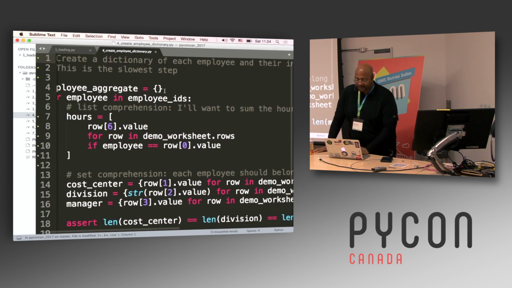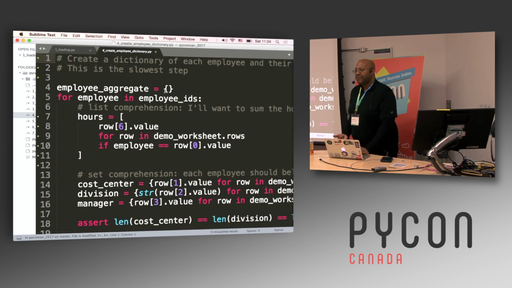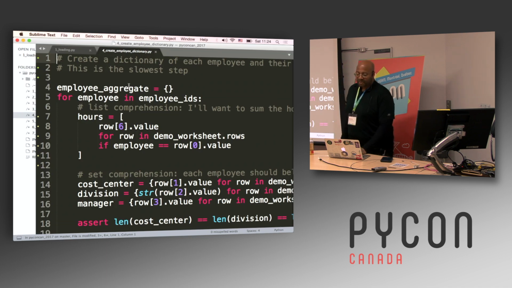Now I want to create a dictionary of each employee and their information for the month, like I talked about before. I've got now my list of unique employees. What did they do for the month? So I'm calling that an employee aggregate. That's what this dictionary is going to be.